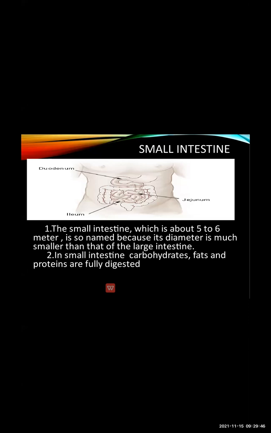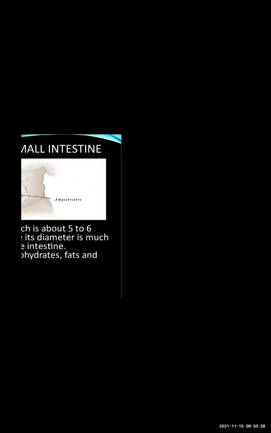So when the food comes in the stomach, the food is not fully digested in the stomach, it is partially digested. The stomach only digests the proteins which are easily digestible. So the stomach takes the protein which is required and pushes the food into the next part, that is the small intestine, where the food is fully digested. And what does the small intestine do? It absorbs the carbohydrates, fats, and proteins that are required for the different functions in the digestive system.